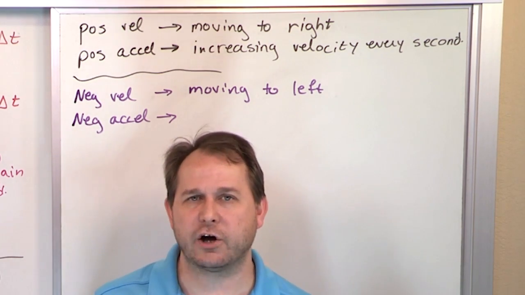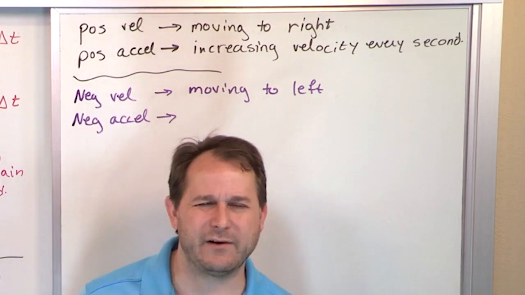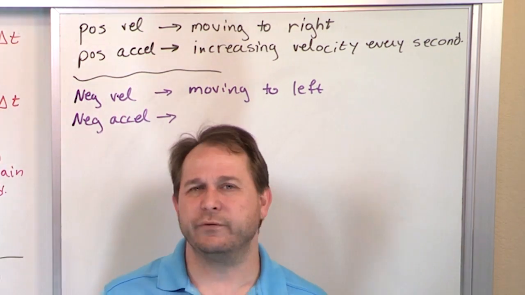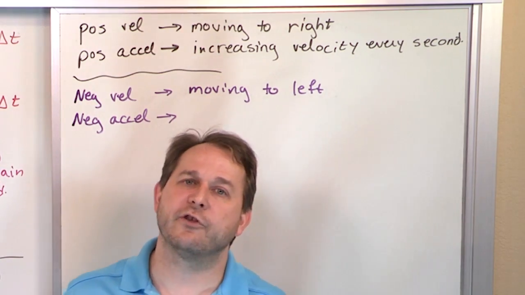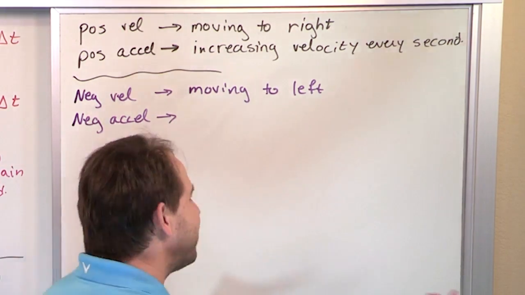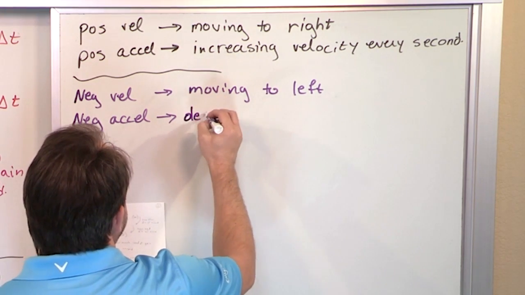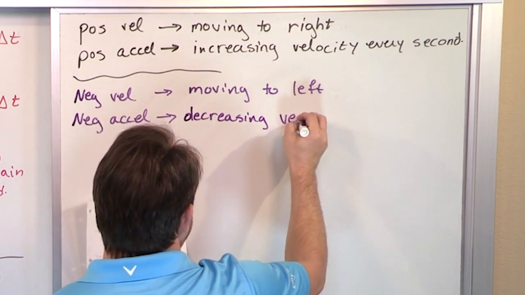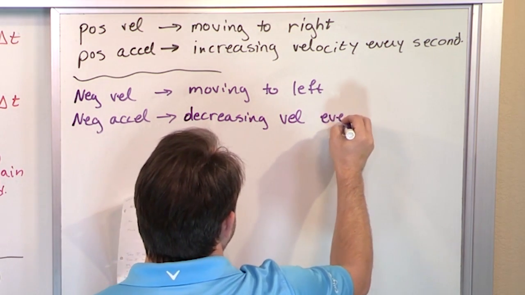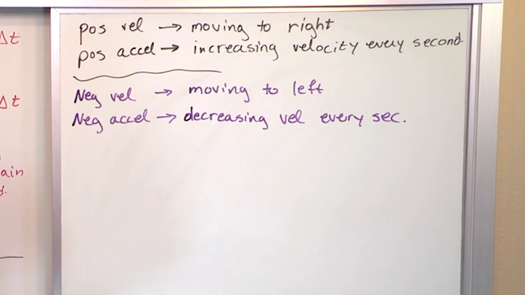It's what we commonly call deceleration. We never say in physics you're decelerating at a rate, well you might see it, but typically we don't use that word. We just say you're accelerating at -5 meters per second squared. It means you're slowing down. That's how we keep track of speeding up and slowing down, by using the signs. So this means decreasing my velocity every second. And we call that commonly deceleration, all right?